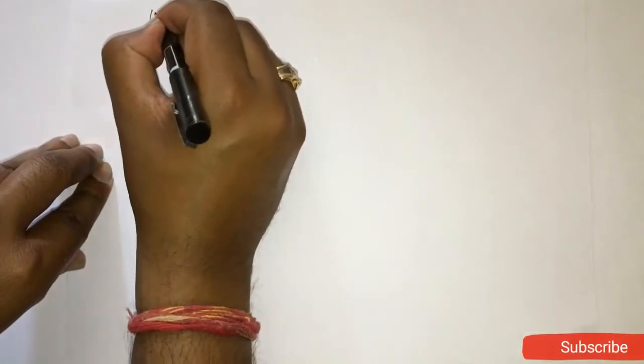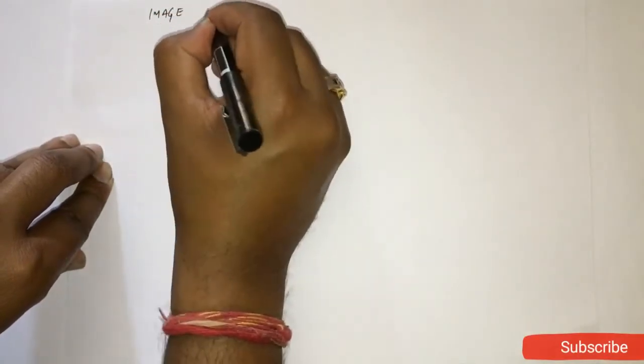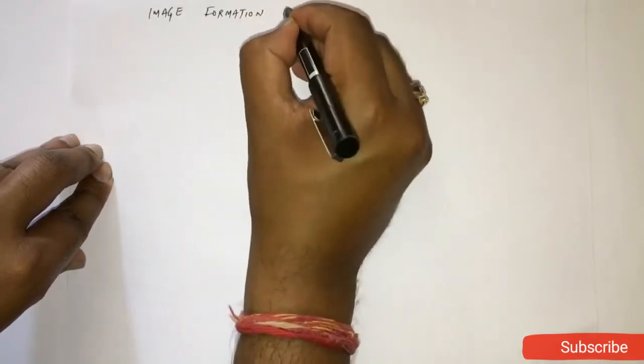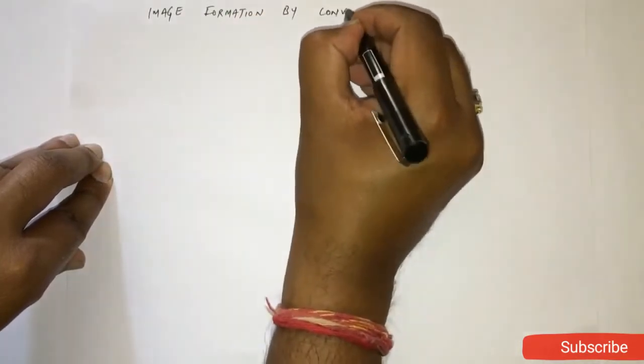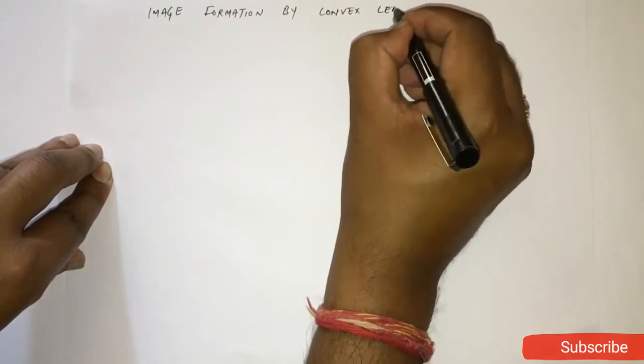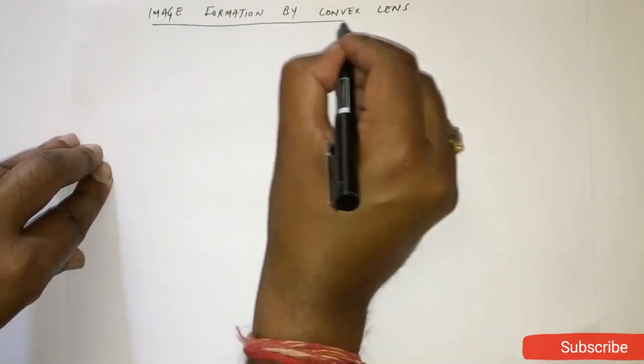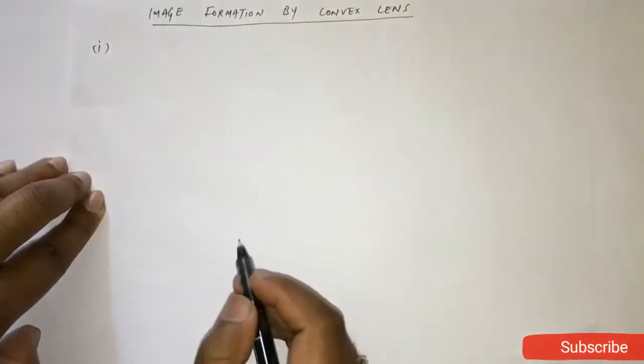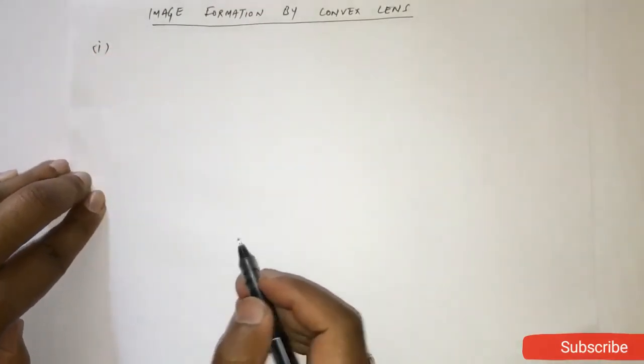Now the topic is image formation by convex lens or converging lens. Fine. Now in this case we need to write 4 points for all the cases.